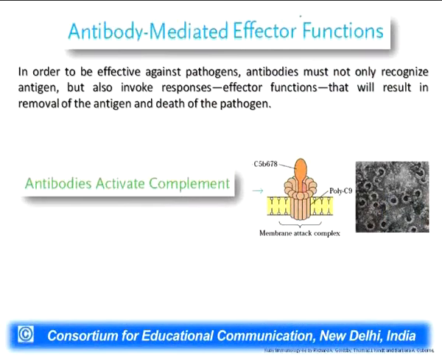If you can see the picture over here, there are certain membrane attack complexes shown, and with the help of these membrane attack complexes, certain pores are formed within the membrane. As these pores are formed, the bacterial or viral systems get destabilized, and due to this instability of the membrane, there is a non-functioning of the viral or bacterial part. Subsequently, the complement system comes into the picture with the help of the antibodies to get rid of these antigens, and this leads to the death of the pathogen.